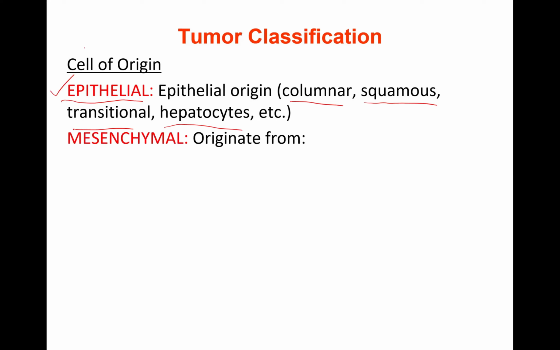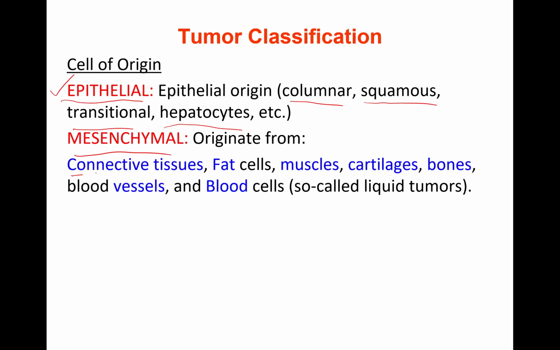Other cells are mesenchymal cells, which include connective tissues, for example, fibroblasts in connective tissue, collagen forming fibroblasts. Others are fat cells, lipocytes, muscle cells, smooth and striated muscle cells, cartilages, bones, blood vessels, and blood itself. These types of cells come under mesenchymal cell origin.